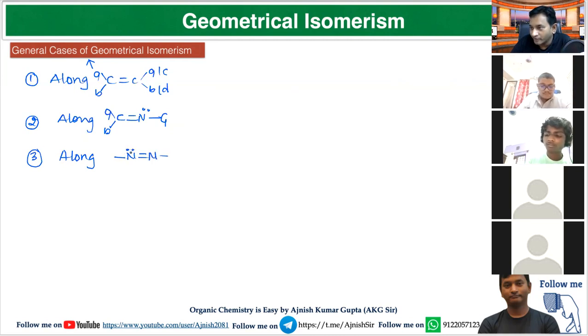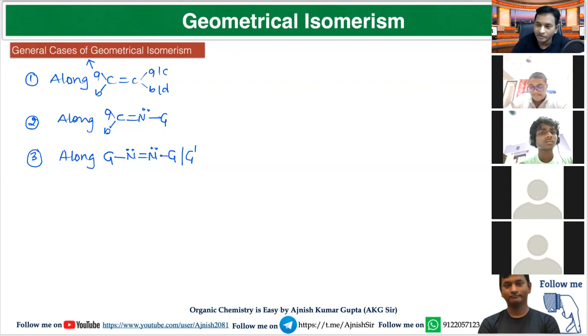Here both are different. Here again both are different. You can place any atom or group over this position. It may be possible both groups are same, or it may be possible both groups are different. No matter. Here both lone pair and bond pair are different. Here again lone pair and bond pair are different. So this molecule will show GI.